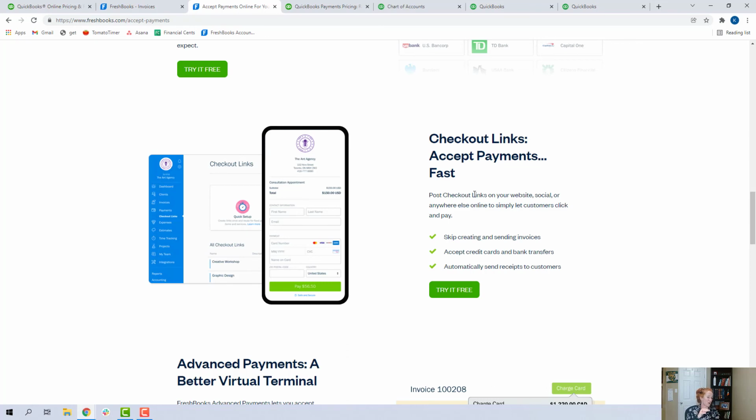So let's say you're like an expert in your field and you're hosting like a workshop or something, and maybe you didn't know who was going to show up, but as people come in, they're like, hey, I'm here, I want to pay. Maybe you could have like a QR code that they could scan, and that QR code takes them directly to this checkout link where everyone pays $99 to attend for the day, or something like that. So it's really a useful functionality when you don't want to actually take the time to create that full invoice